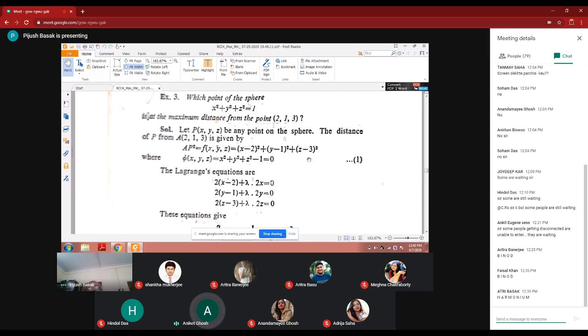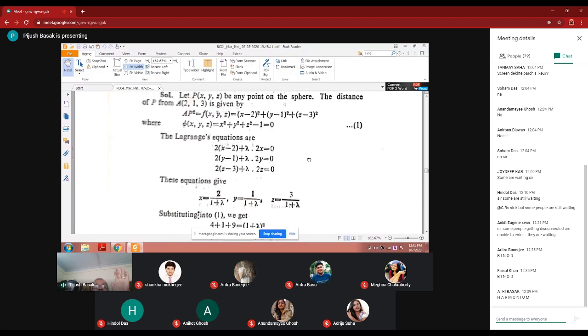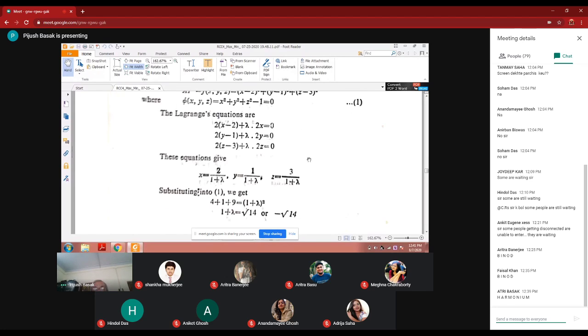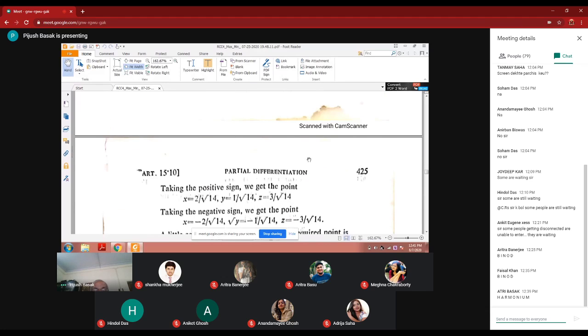Okay, sir. Understood. Just putting and finding. The maximum distance will be found out. F square is equal to this. So substitute x, y, z and then the distance will be coming as AP square. That is the square of the distance, and the distance will be maximum. So that is what. Come to the next problem. More clear.